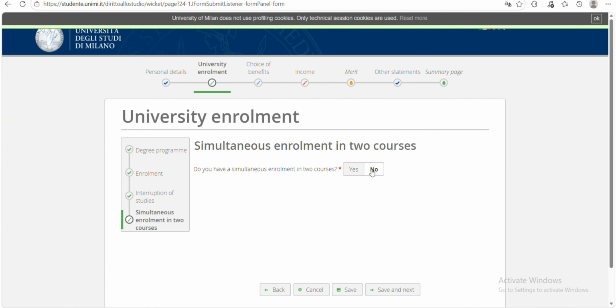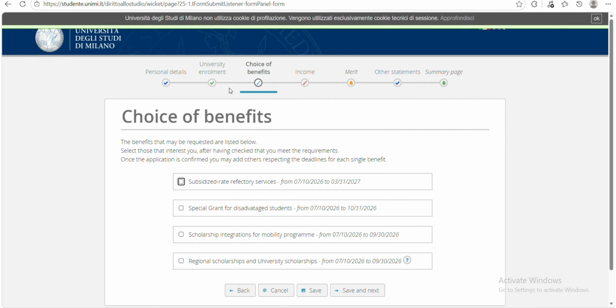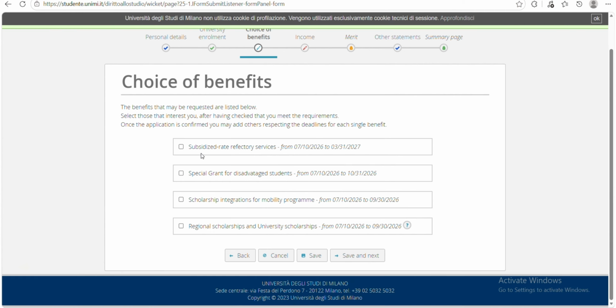Remember, the first one is personal details. The second one is university enrollment. So here we are on choice of benefits. For the choice of benefits, the benefits that may be requested are listed below. Select those that interest you. After having checked that you meet the requirement, once the application is confirmed, you may add others respecting the deadlines of each single benefit.